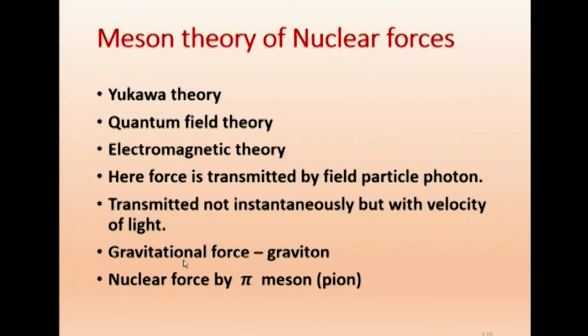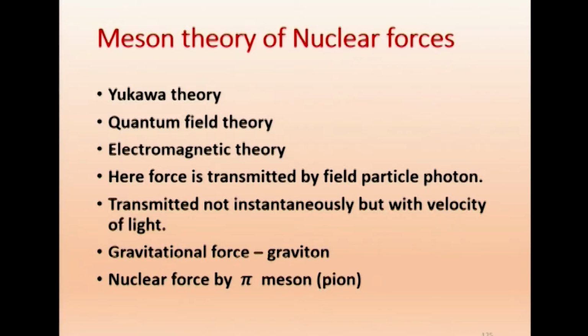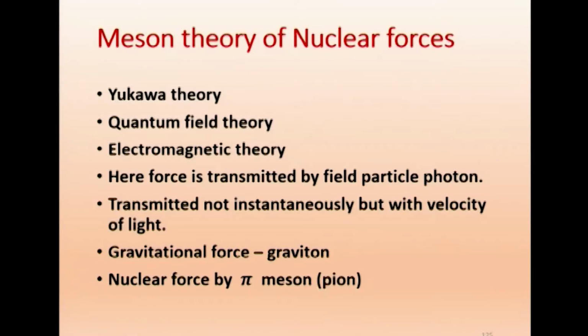For the gravitational force, the particle is the graviton. The graviton is only a hypothetical particle. Maybe the earth is attracted towards the sun by a gravitational force, but even that force is not instantaneous. So, the gravitons travel with the velocity of light, because the velocity of light is the maximum. Therefore, we assume that the graviton will also have the velocity of light. So, we get the graviton as the particle responsible for gravitational force.